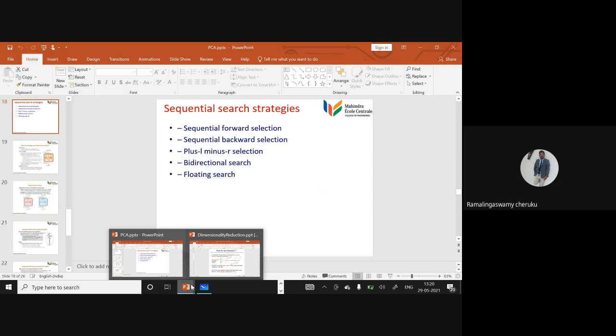There are some techniques available: sequential forward selection, sequential backward selection, add L features and remove R features, and bidirectional floating search. There are so many varieties of techniques available for feature selection. I am not going to discuss these. I just want to discuss the Python code of PCA. Then I will stop my session.